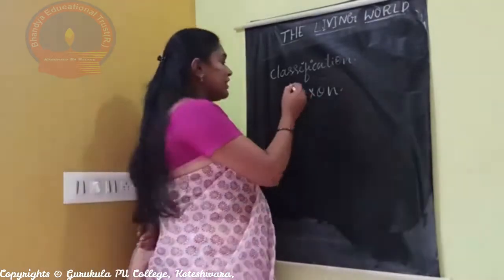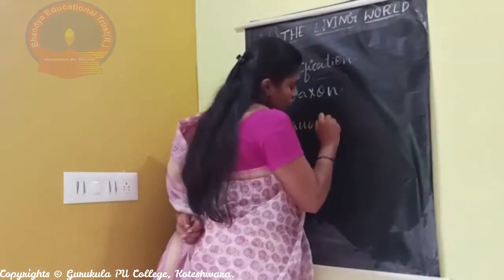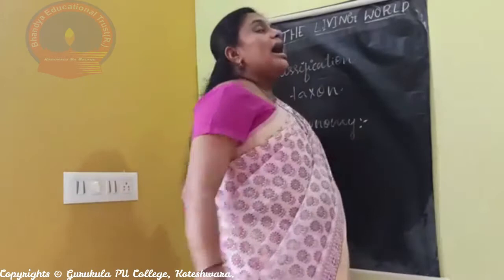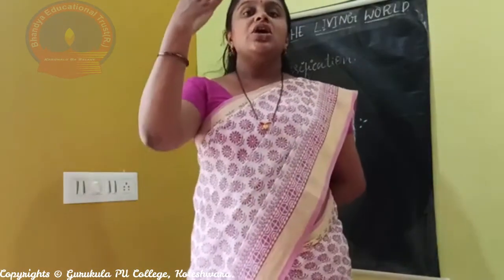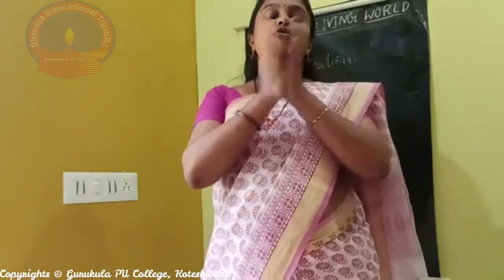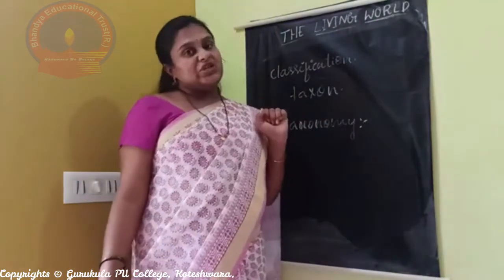There is another term called taxonomy. Taxonomy means characterization, identification, classification and naming. These four concepts together come under taxonomy.